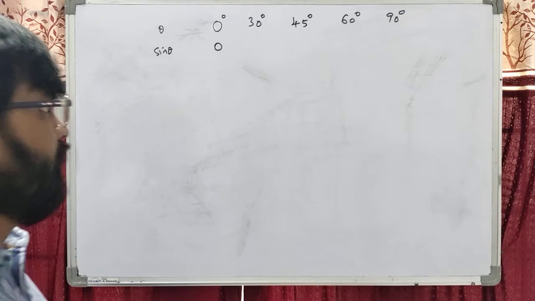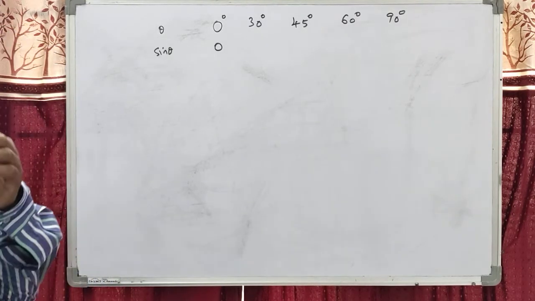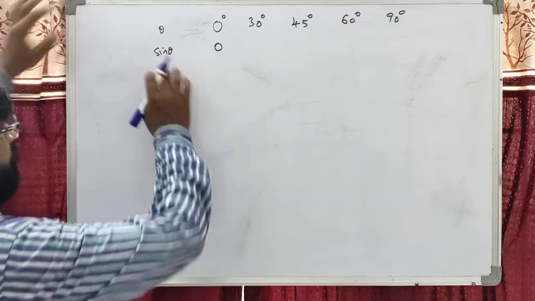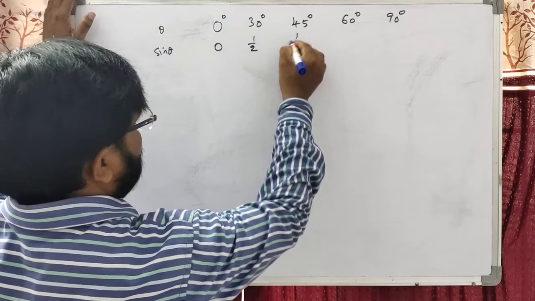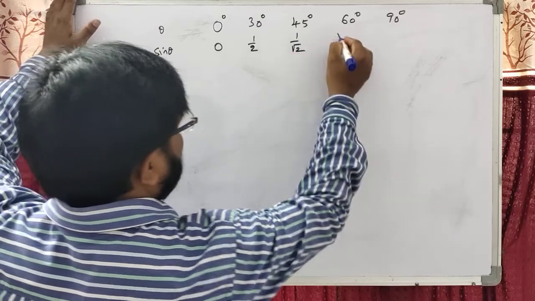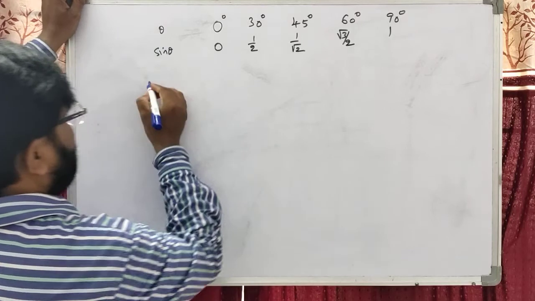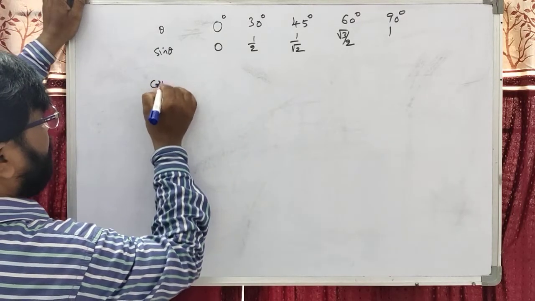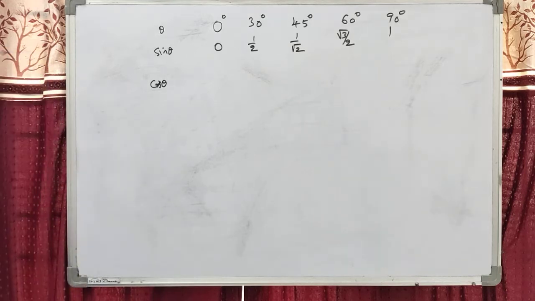The values of the trigonometric ratios for the angles: sin 0 is 0, sin 30 degrees is 1 by 2, sin 45 is 1 by root 2, sin 60 is root 3 by 2, sin 90 is 1. Dear students, now this is the ascending order. Now we can write the cos values.